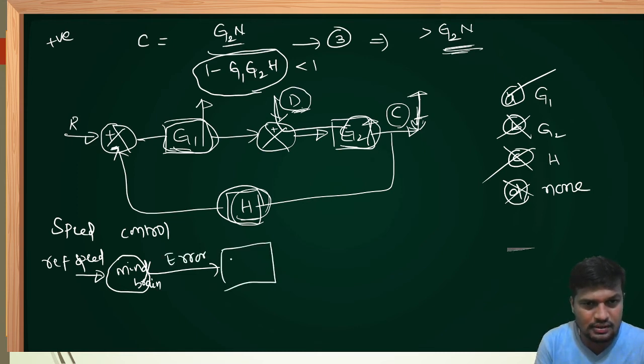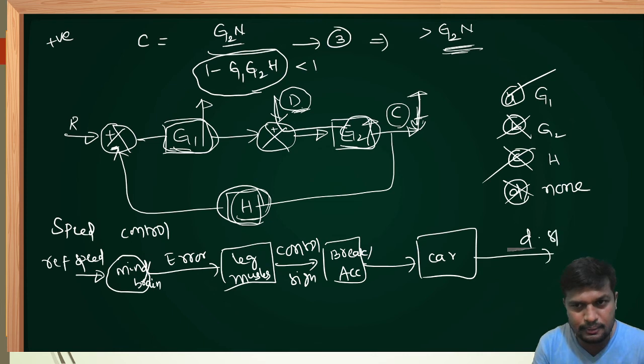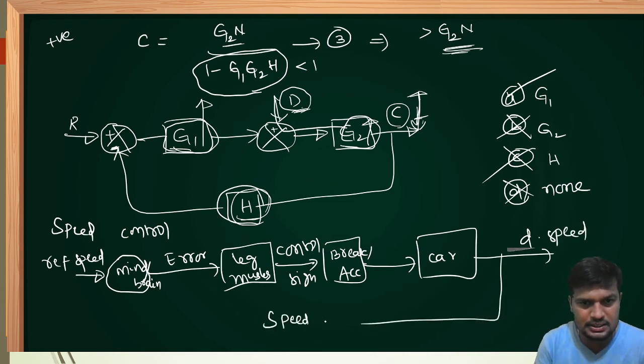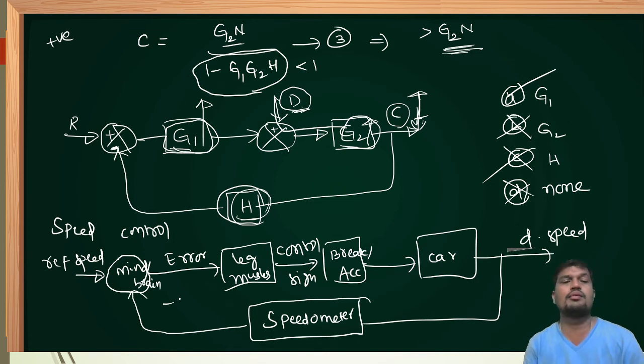The error signal will control the leg muscles, because in order to control the speed of the car, the leg muscles have control over either the brake or accelerator of the car, so that the car is at the desired speed. That we have to check in the feedback path. That feedback path is the speedometer. This is one physical example to discuss this.